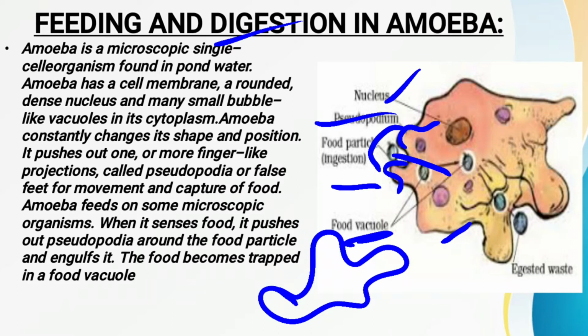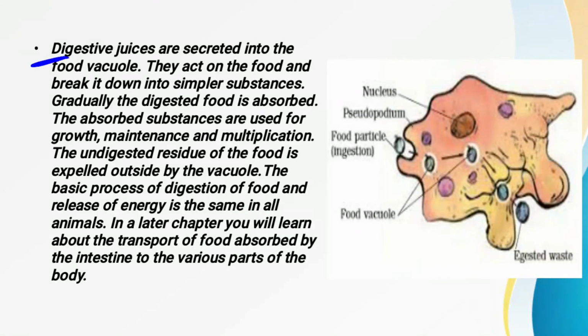Now you are seeing this food vacuole inside the amoeba's body. These food vacuoles also secrete some kind of digestive juices.